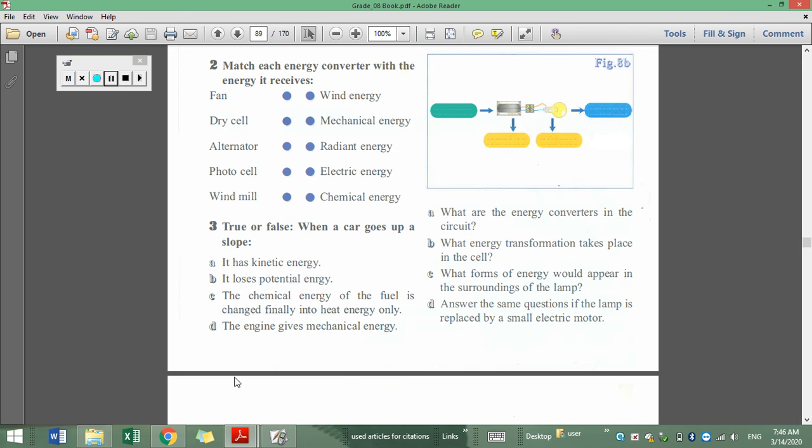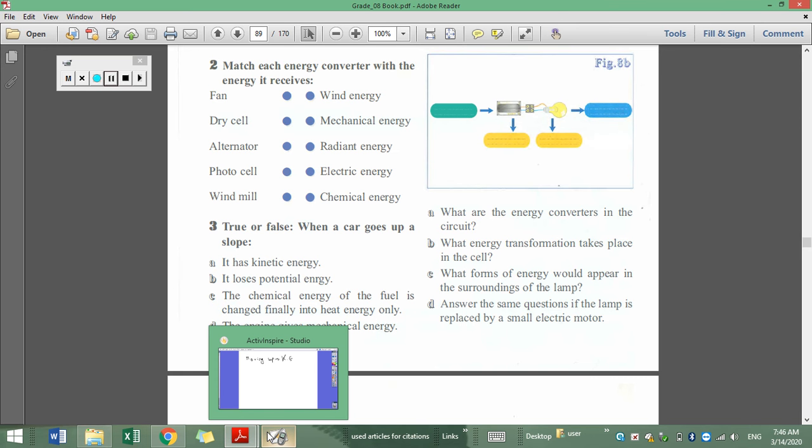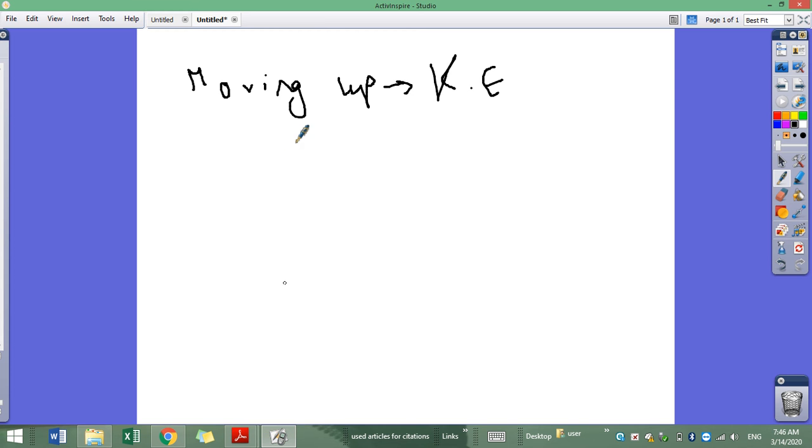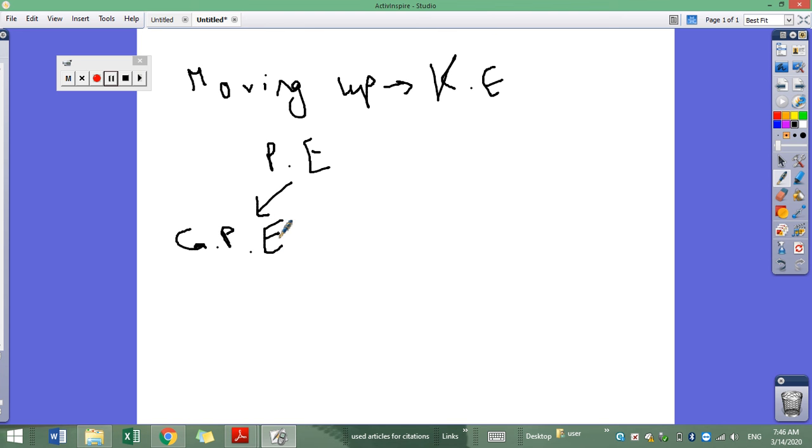It loses potential energy. Of course, here the car is not an elastic body, so we know that potential energy in general is divided into two types. The gravitational potential energy, you can refer to your copybooks, we explained them before, and the elastic potential energy.